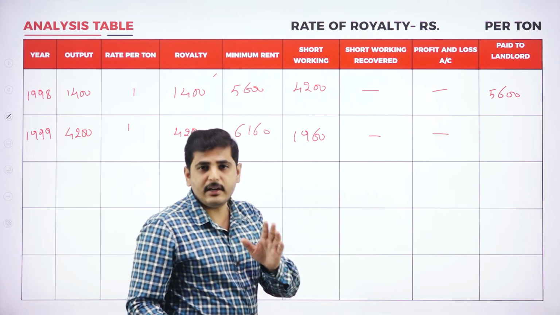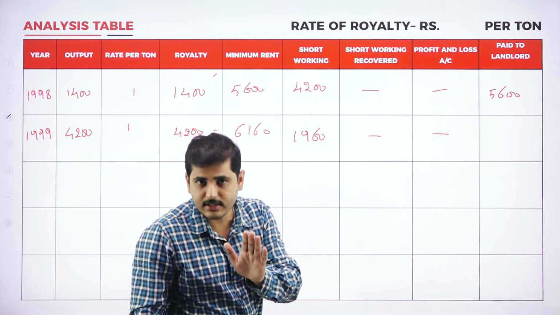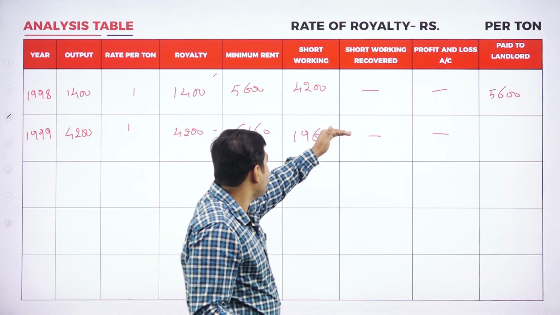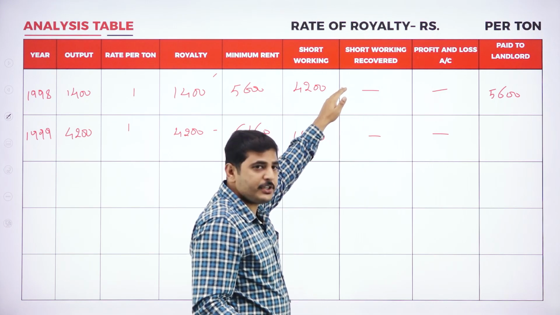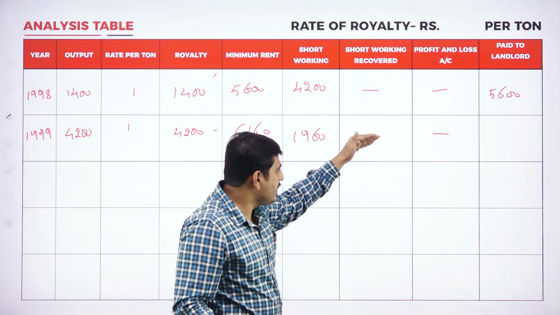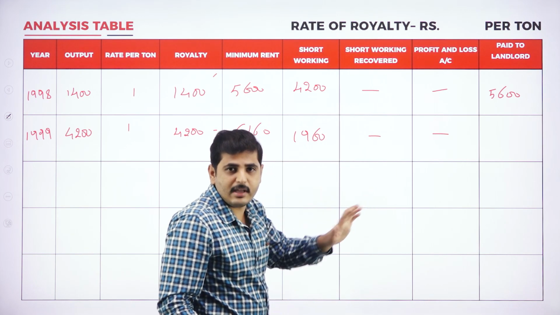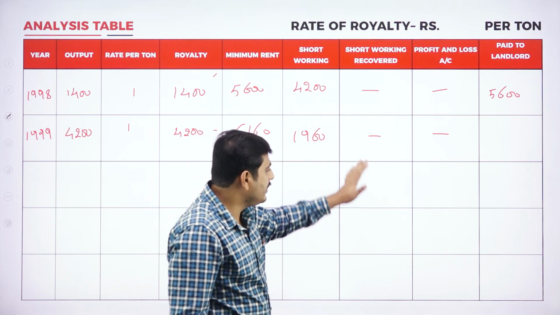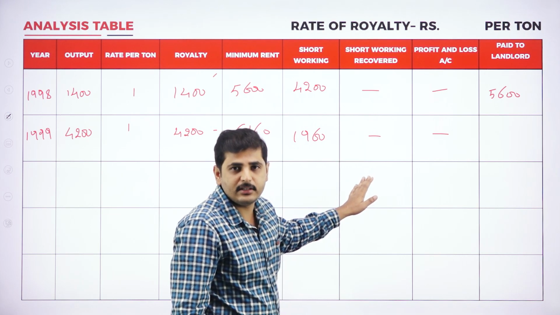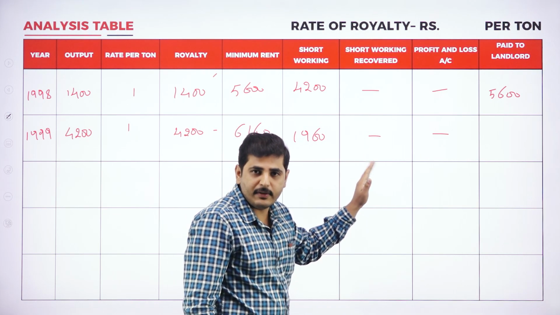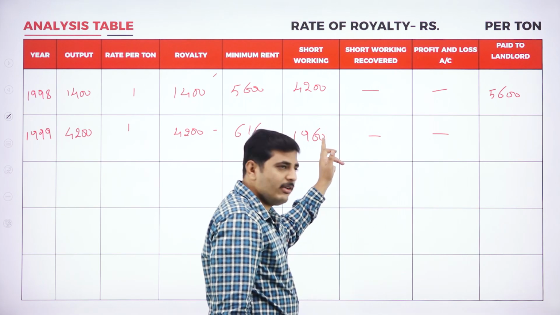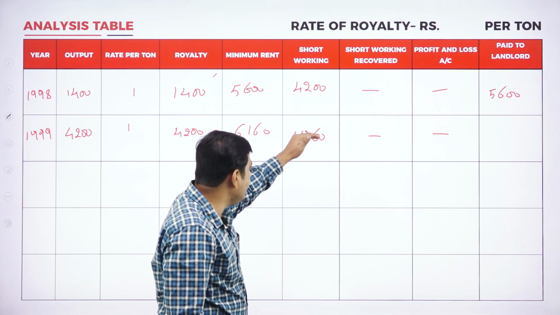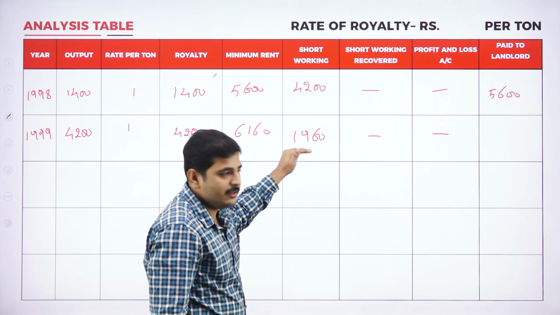Here he has given first 3 years, meaning next 2 years. Both are same. So first year we could not recover. Second year, including first year, first year also we could not recover, second year also we could not recover. Third year is the last chance we are having. If we could not recover in the third year also, then this amount will be transferred to profit and loss account. For the second year's short working, we will again be having 3 years.